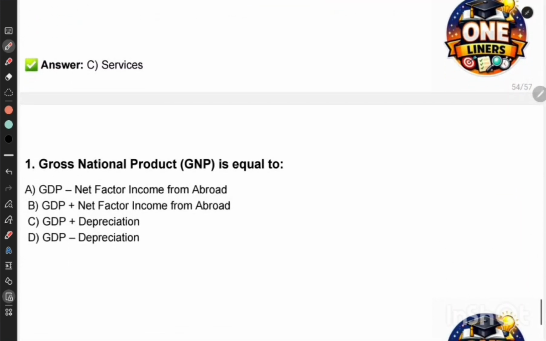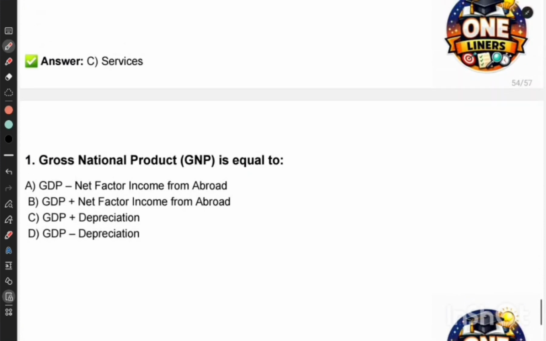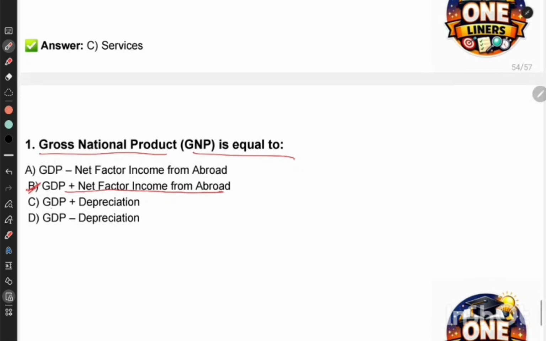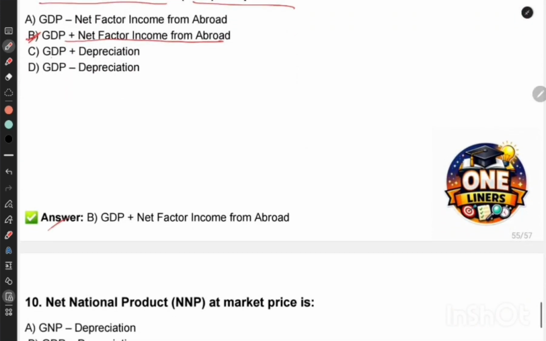Next question. Gross national product is equal to GDP minus net factor income from abroad, GDP plus net factor income from abroad, GDP plus depreciation, GDP minus depreciation. Correct answer is GDP plus net factor income from abroad. Okay? This is the answer.